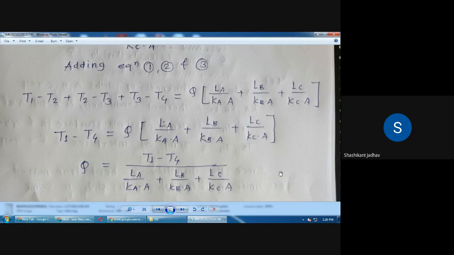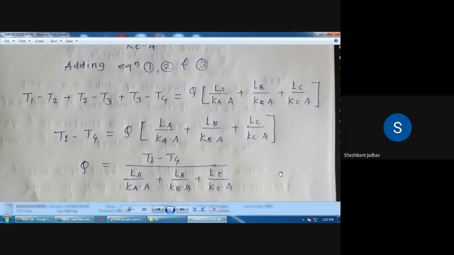Suppose there are 4 plates, or suppose there are 6 plates, at that time what is the final equation? Can anyone tell me if there are 4 plates, then how to write the equation for Q? In this case we are considering only 3 plates bonded together, but suppose there are 4 plates, then what is the change in this equation? Can anyone unmute yourself and tell me the answer?